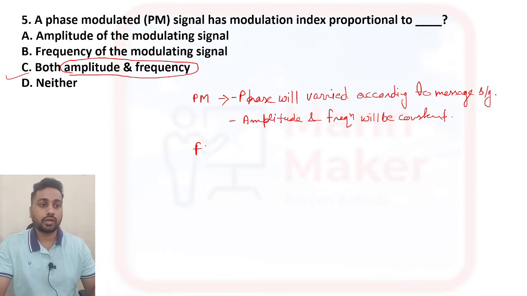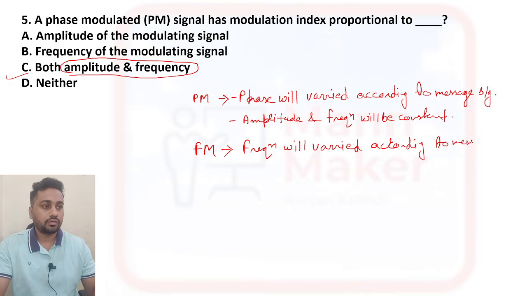If it is FM, that is frequency modulation, then in frequency modulation, frequency will vary according to the message signal, and amplitude and phase will be constant.